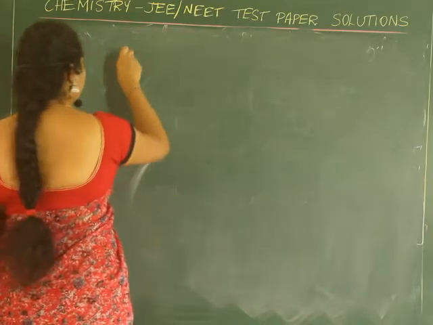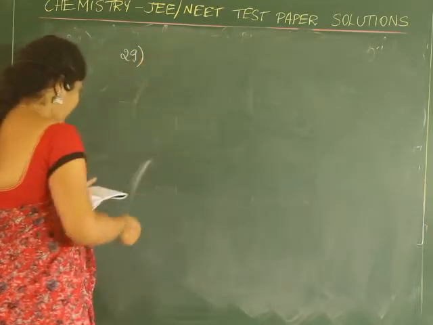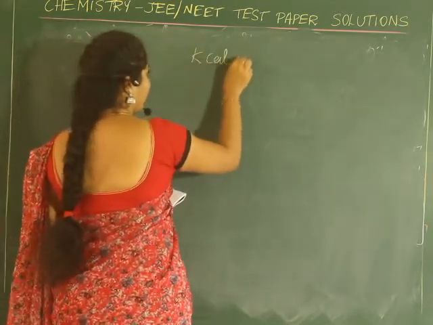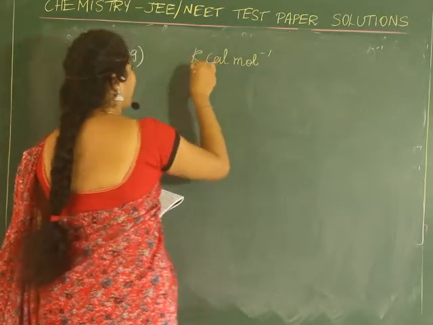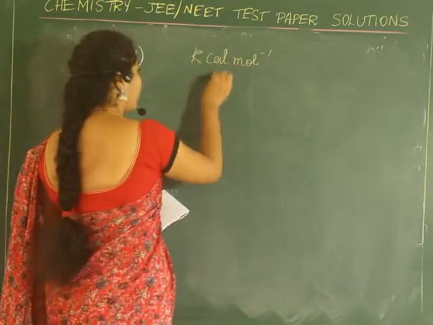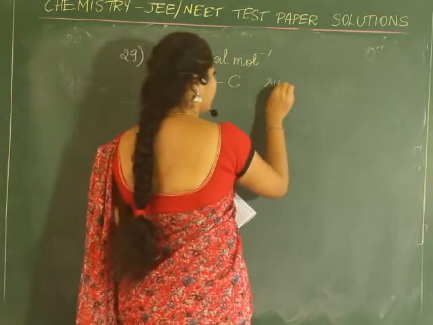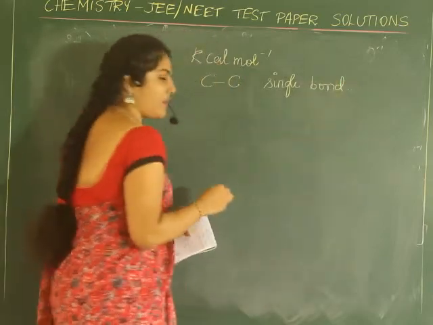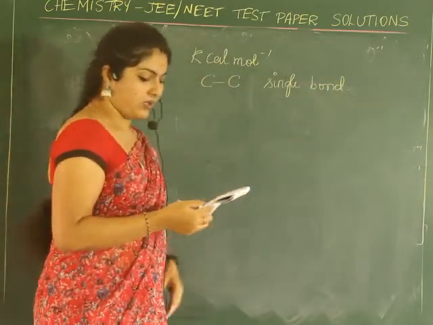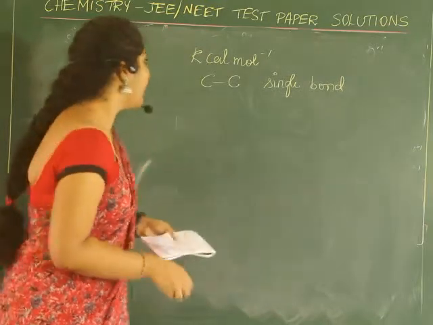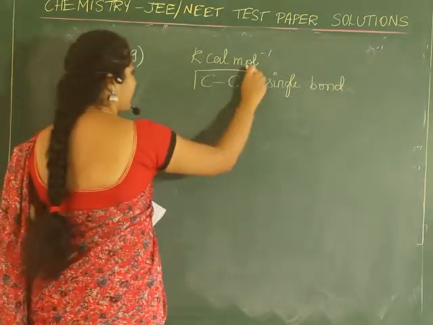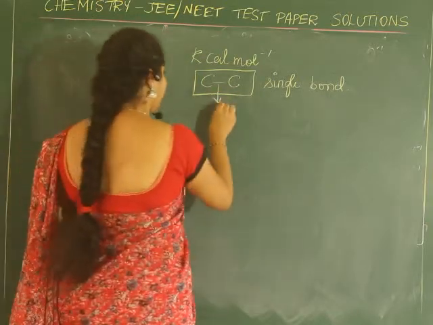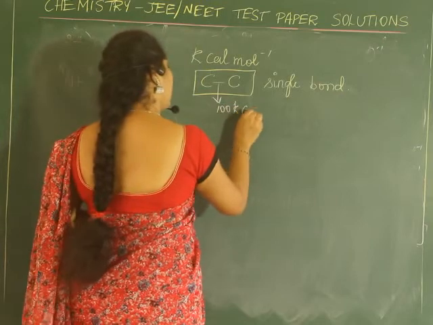Next question is, the bond energy in kilocalorie per mole of carbon-carbon single bond is. Again, this is a memory based question where we know that approximately the bond energy of carbon-carbon single bond is 100 kilocalories.